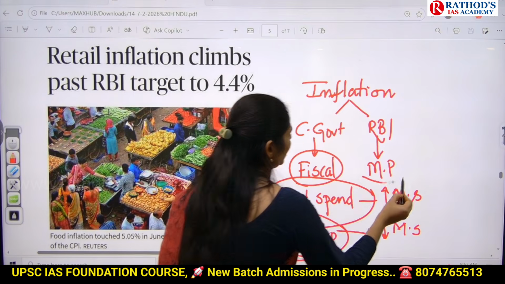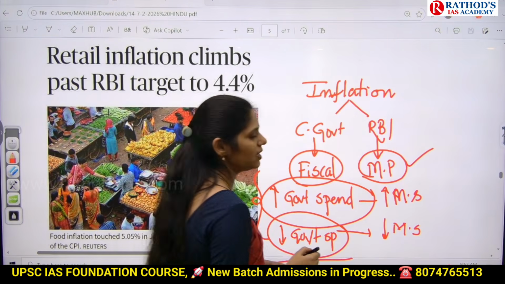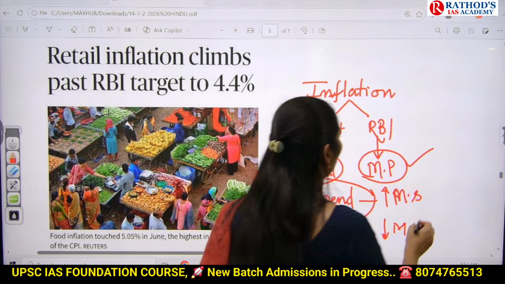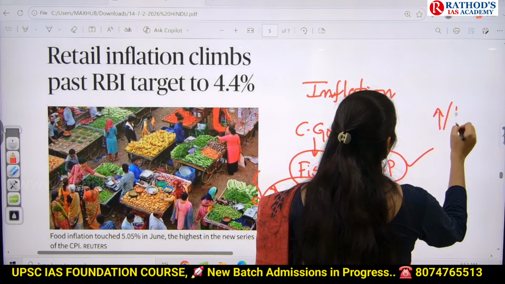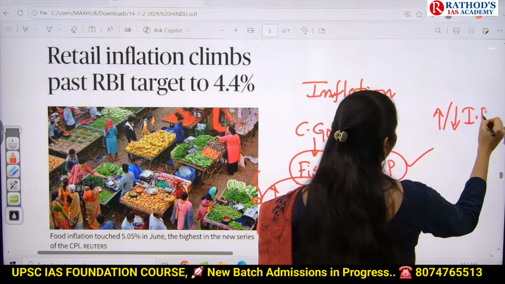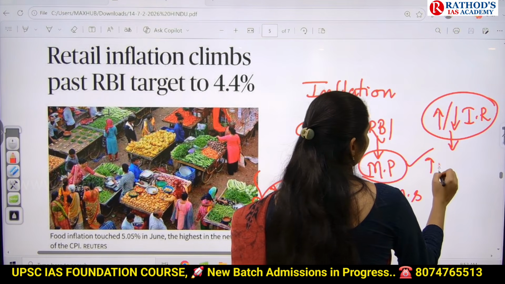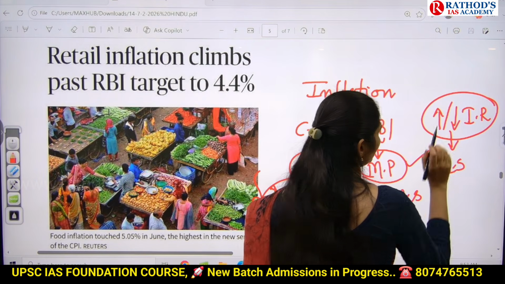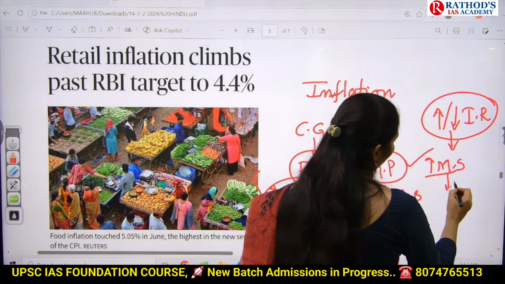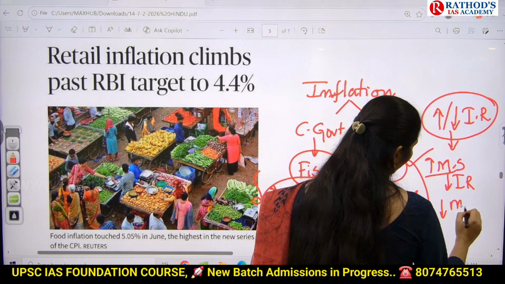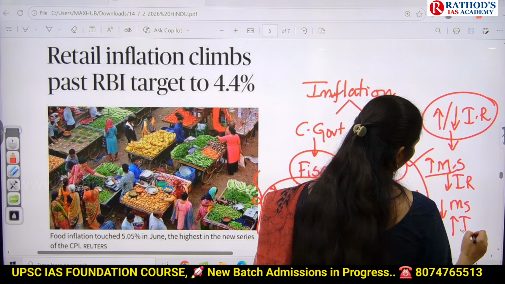And what comes under monetary policy? Only interest rates. Here the RBI can increase or decrease the interest rate based on the money supply. If the RBI wants to increase money supply in the market, the interest rate will be reduced. If the RBI wants to decrease money supply in the market, it can increase the interest rate.